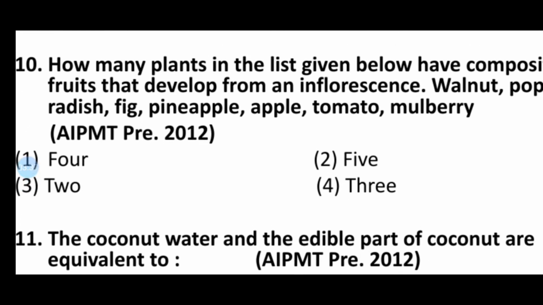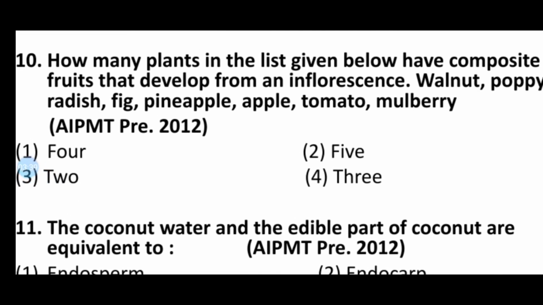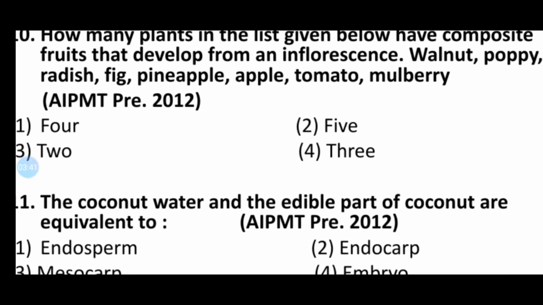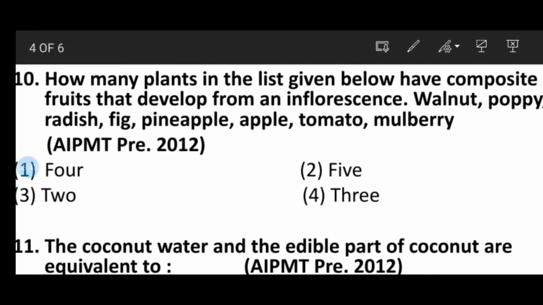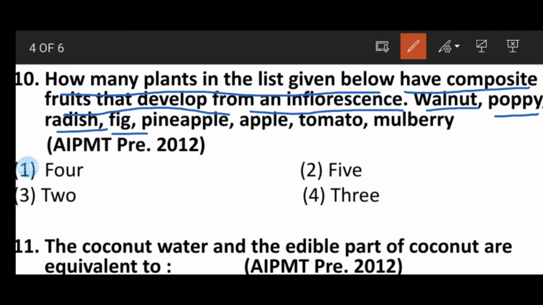Question number 10, look here. How many plants in the list given below have composite fruits that develop from an inflorescence? Walnut, poppy, radish, fig, pineapple, apple, tomato, mulberry.